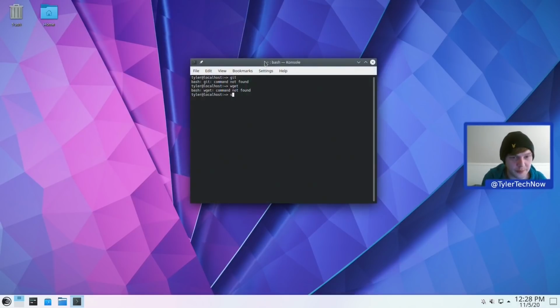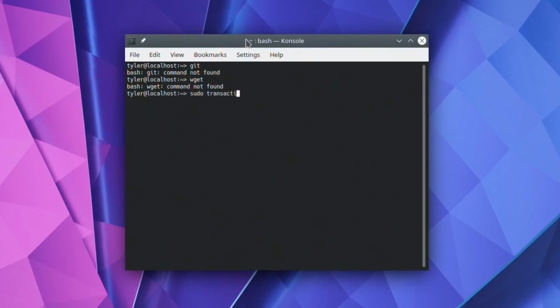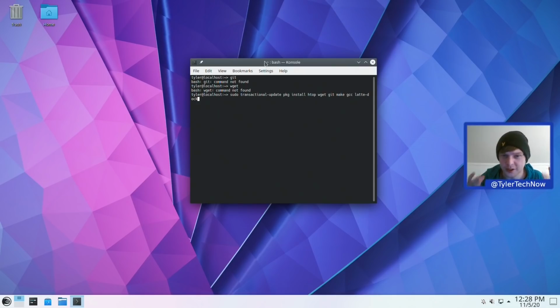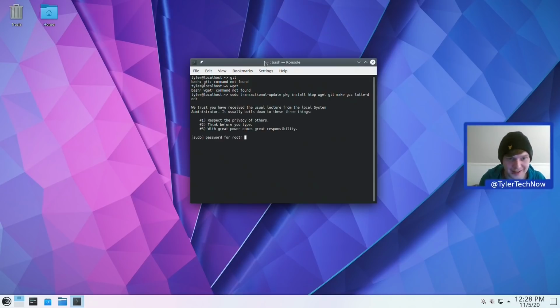So I do believe the command is transactional-update pkg install. So let's test it out with htop. Let's get wget, let's get GIMP, let's get make, gcc. I like LaTeX, so let's get that, and I probably will want a few more things, but we'll do that after a few reboots so we can show you how to roll back from different snapshots, etc. So we'll save some other packages for when we get to that part of the video. So I think that's all we're going to need for now. So let's go ahead and hit enter, type in our password for root, and let's see how this all works.